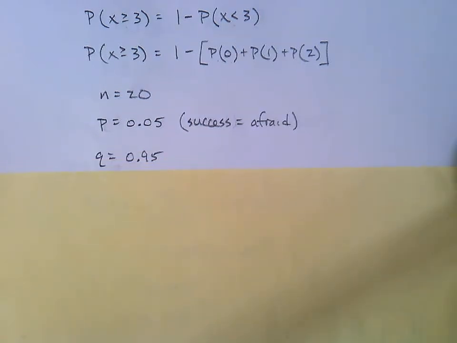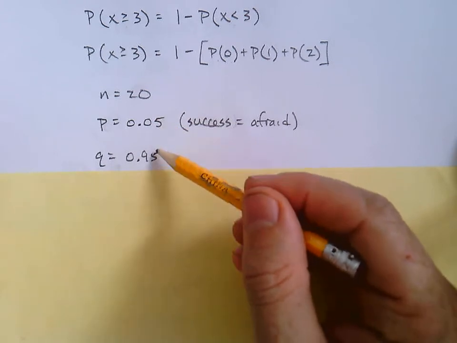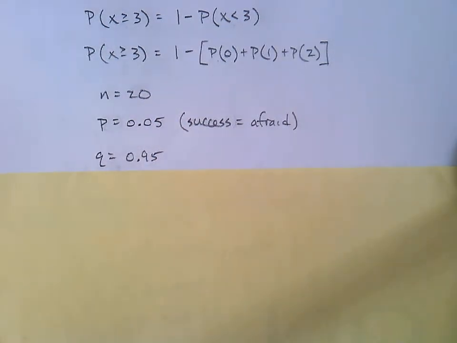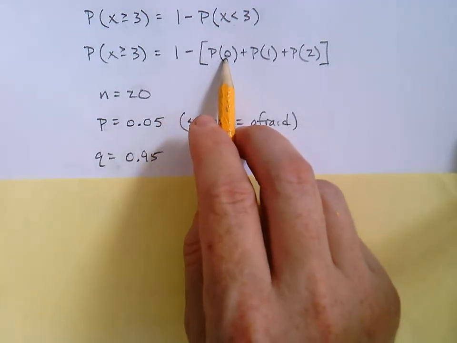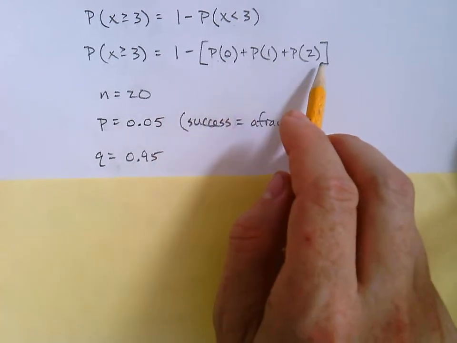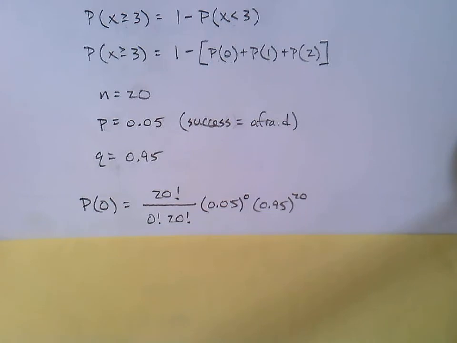It's got to be 0.95, because they have to together add up to 1. And the truth is there's really a complement going on right there, right? P and Q have to add up to 1. So 0.05, the other's got to be 0.95. And as far as x goes, the x changes for each one of these. We'll begin with x equals 0, then x equals 1, x equals 2, and calculate each one. Okay, let's go for it.